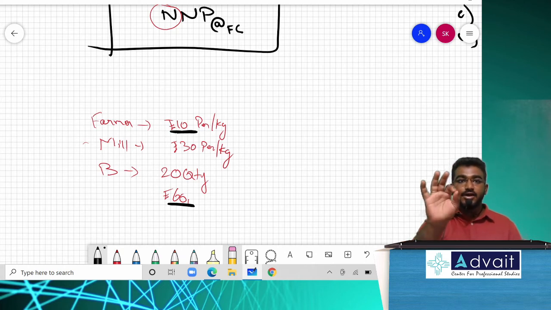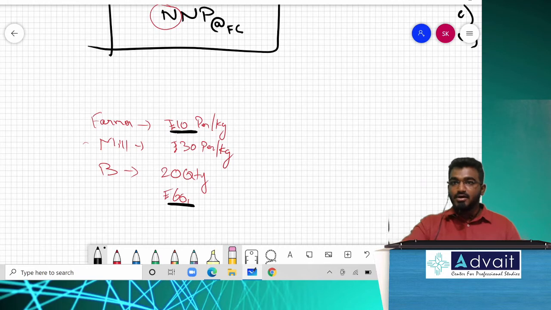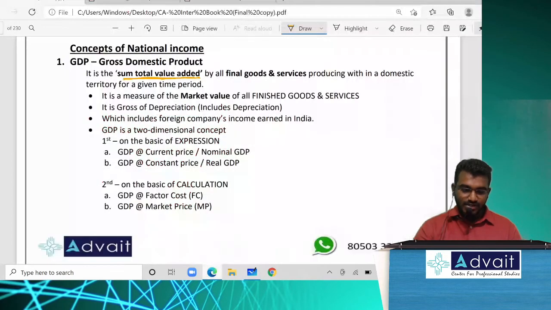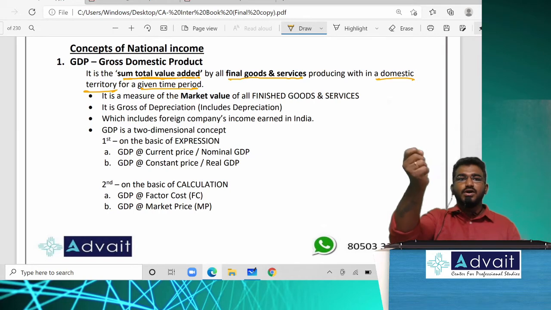So the second technical point: I am not considering the entire raw material cost here. I am only and only considering value added. Is it clear? Now read the definition over there. It is the sum total value by all. I will never consider a raw material or intermediary good. It is only and only for final goods and services produced. The definitions are the same. Only one or two words will change.